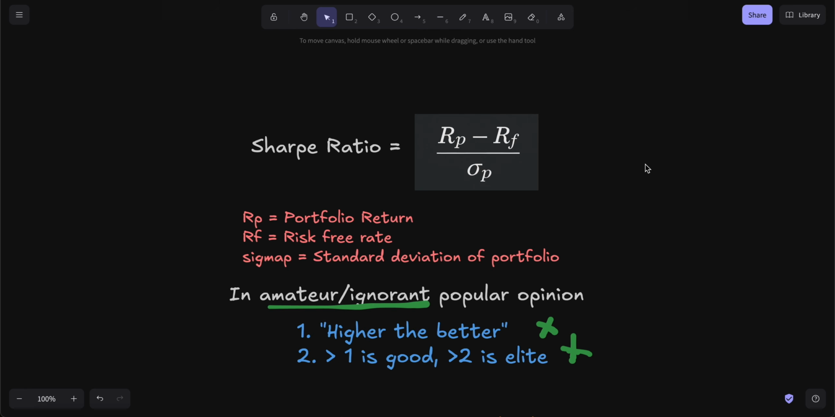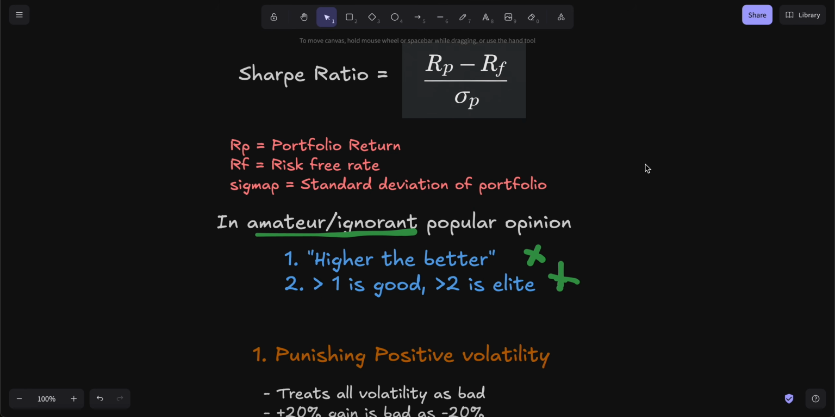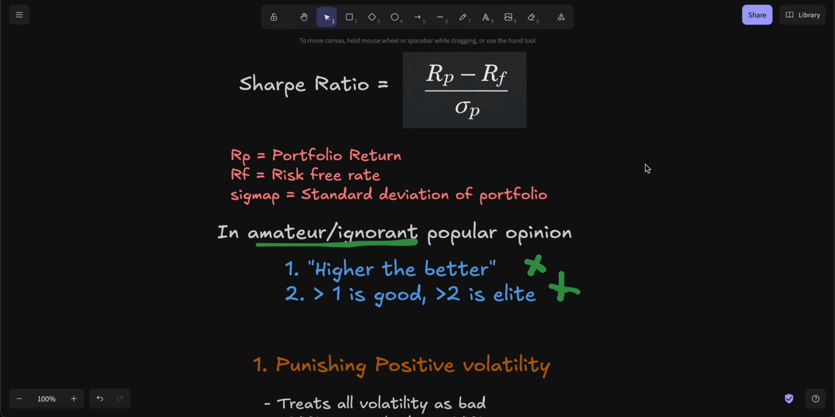So for amateurs or ignorant quants, and newbie retail quants as well, the popular opinion is that the higher the better. If the Sharpe ratio is greater than 1, it's good, and if it's greater than 2, it is elite. Even though most of the famous investors, including the best investor in the world, have a Sharpe ratio below 1. So let's go deeper into why, and we'll do multiple example calculations to get an idea of why this Sharpe ratio formula fails all these investors.